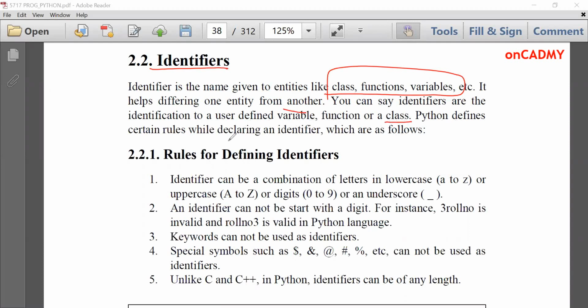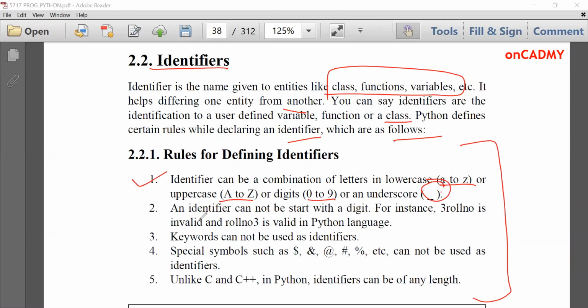Python defines certain rules while declaring an identifier, which are as follows. So we need to follow certain rules while declaring or using an identifier. These are: an identifier can be a combination of letters in lowercase or uppercase, digits, or an underscore. So we can use small letters, capital letters, digits from 0 to 9, and underscore for writing a variable name. So this is the first rule.